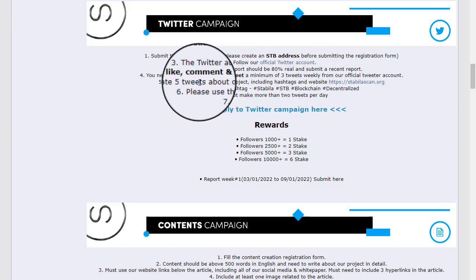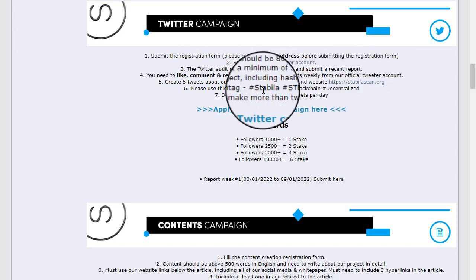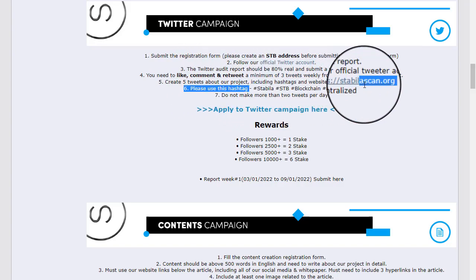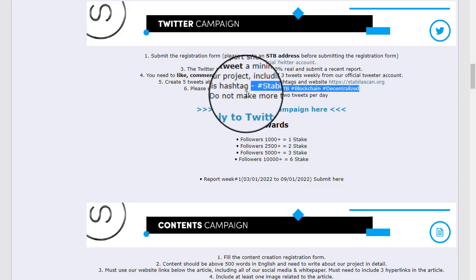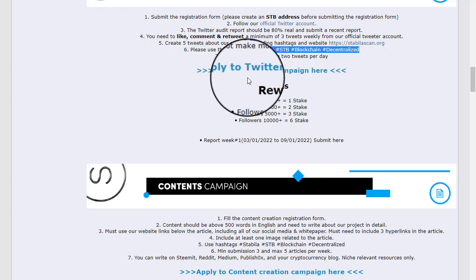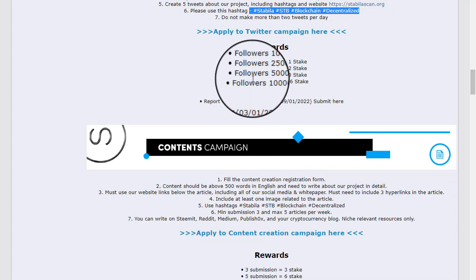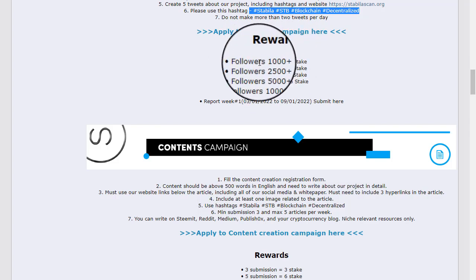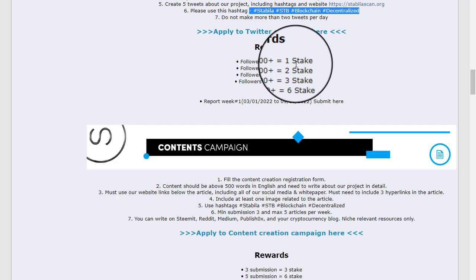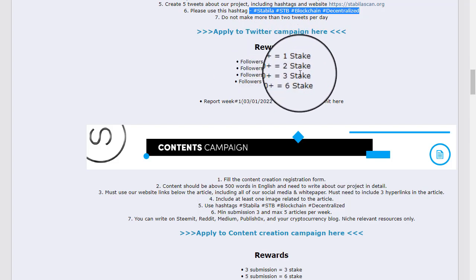Create 5 tweets about this project including the hashtag, and this is our website. The hashtag will be #Stabilize. This is the hashtag you also put in whenever you share any post. So there is the Twitter campaign form. Click on this button and put in all the data carefully, and they will check your followers. If you have 1000 followers, you will receive 1 stake. If you have above 2500 followers, you will receive 2 stake.